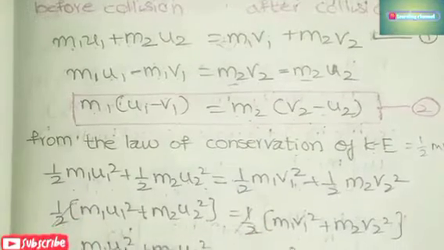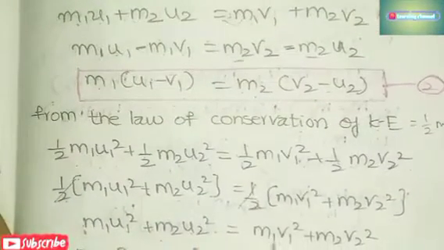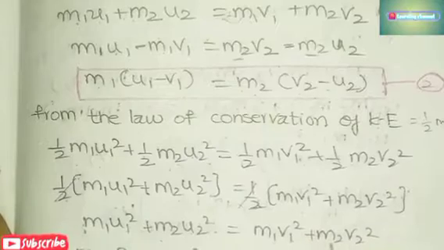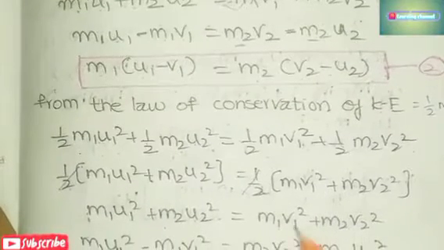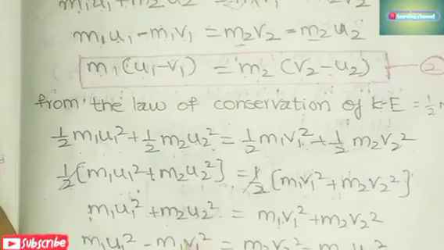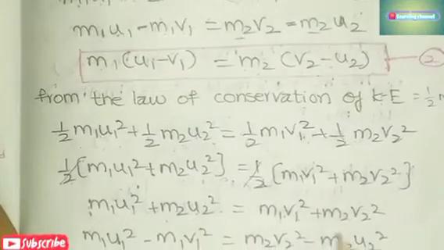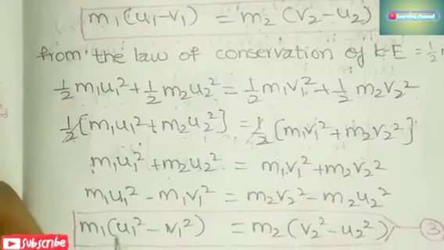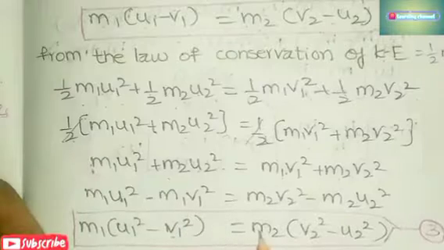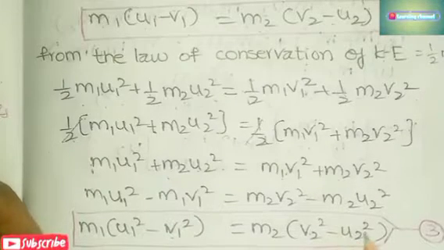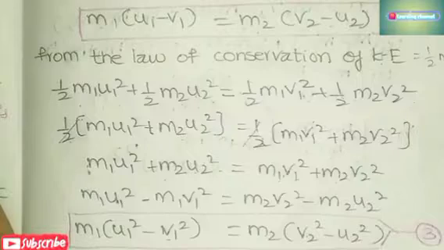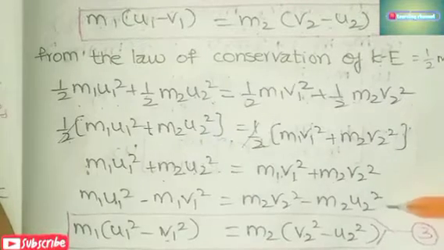Of get cancelled. m1 u1 square plus m2 u2 square is equal to m1 v1 square plus m2 v2 square. Now send m1 v1 square this side and m2 u2 square this side. Now take m1 common. m1 (u1 square minus v1 square) is equal to m2 (v2 square minus u2 square). Now you have two equations, that is equation number 2 and equation number 3.